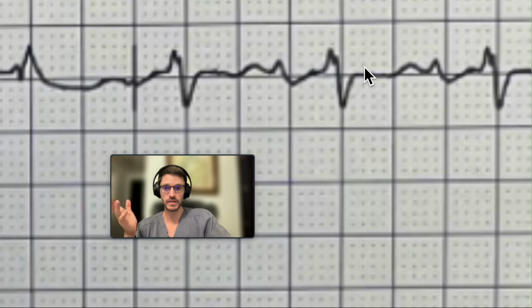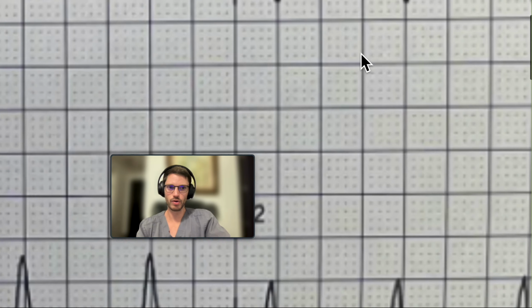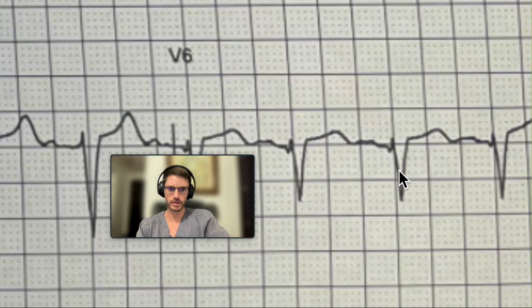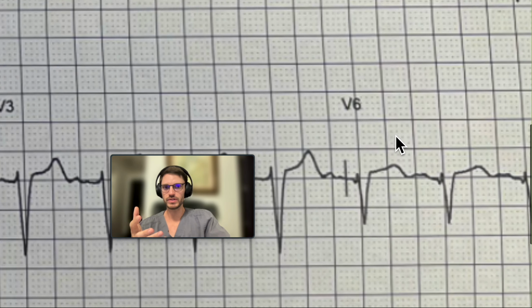Q, R, S. See, this is complicated. This isn't simple at all. That's why there is a subspecialty called electrophysiology, and if you put two electrophysiologists in a room, you'll see that this isn't simple, and one will have one diagnosis and the other another. So we have to try to understand the basics. This isn't that basic of an EKG, but this looks like the M in William Morrow. Let's go see V6. Right here, this looks like a W. Look at the W right here. So in general, William Morrow helps us determine morphologically.